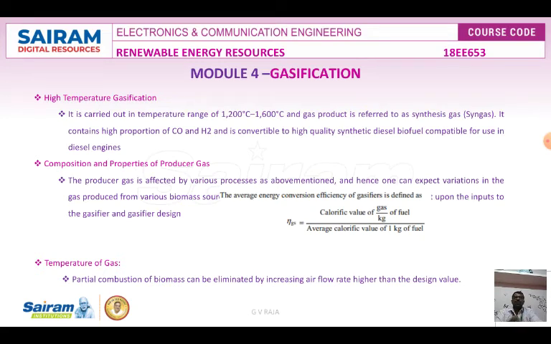The average energy efficiency of the gasifier is defined as eta Gs equal to the calorific value of gas per kg of fuel divided by the average calorific value of 1 kg of fuel. Temperature of gas is another method, that is the average gas temperature produced by the gasifier, nearly 300 to 400 degrees Celsius. Approximately, we can say 500 degrees Celsius. The partial combustion of the biomass can be eliminated by increasing the airflow rate.